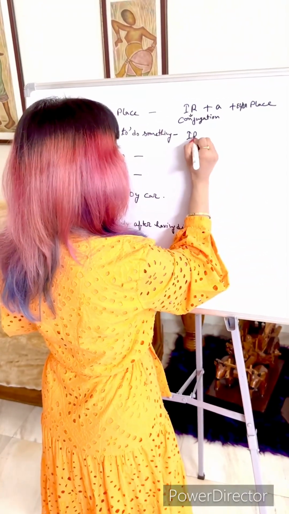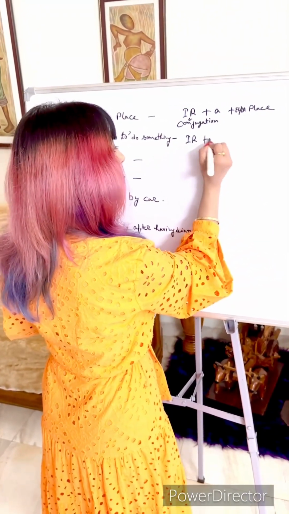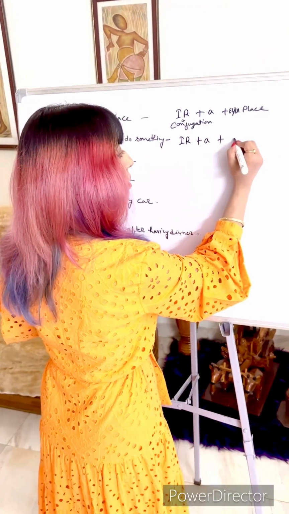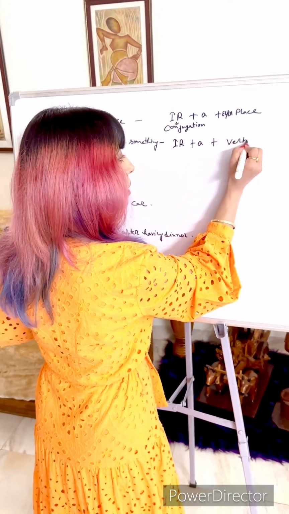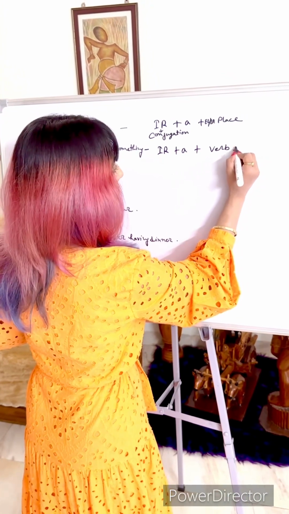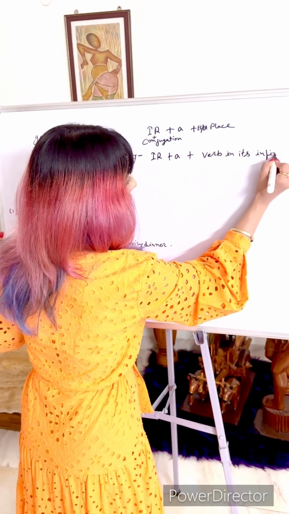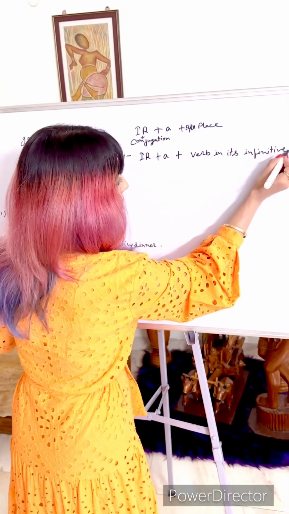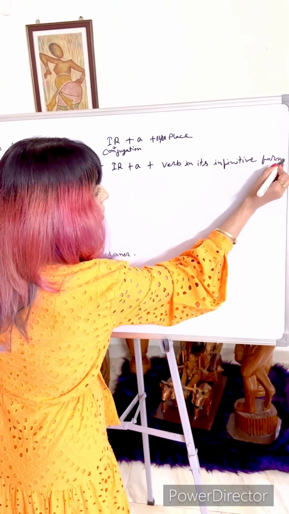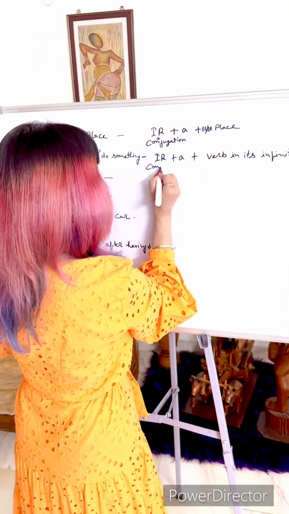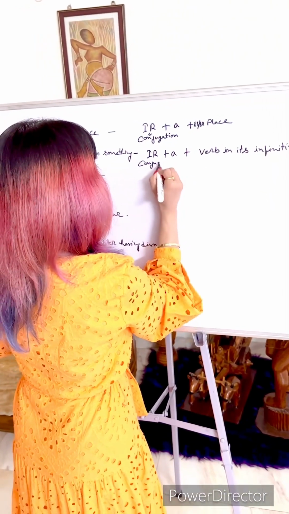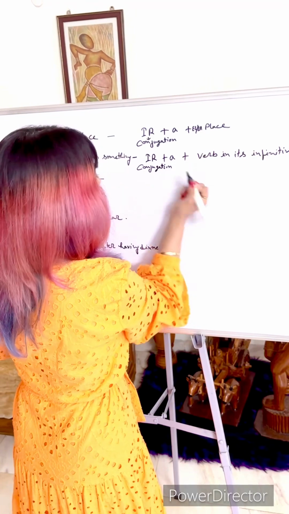So the structure would be conjugation of ir plus a plus verb in its infinitive form.